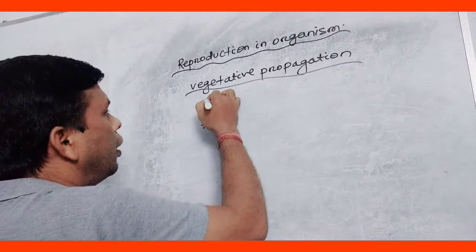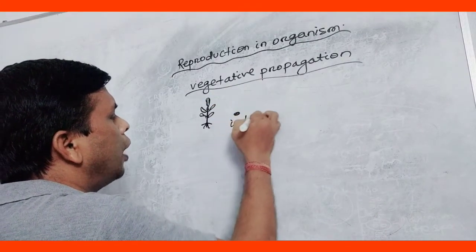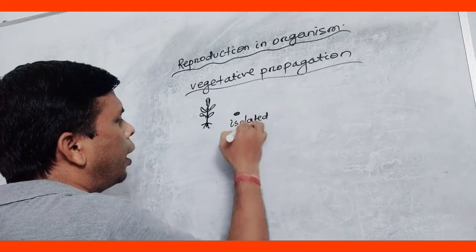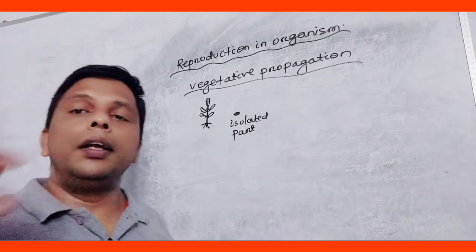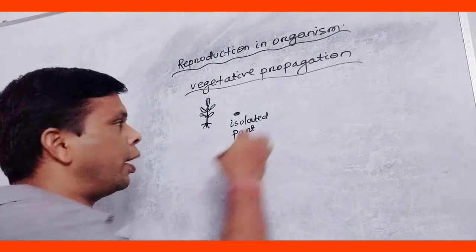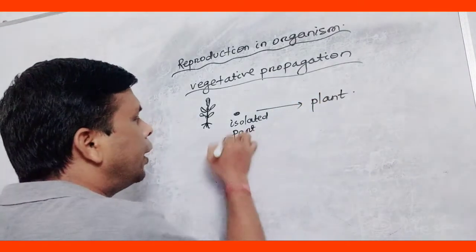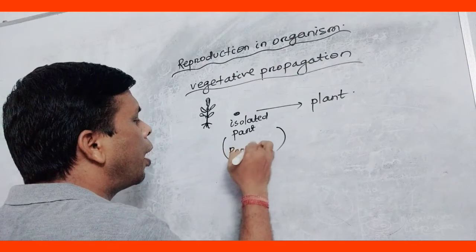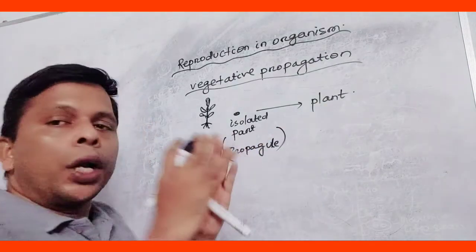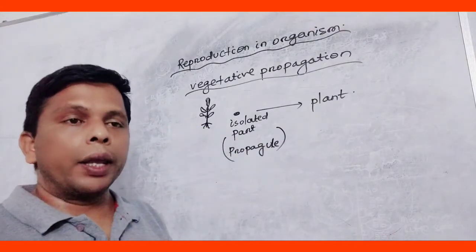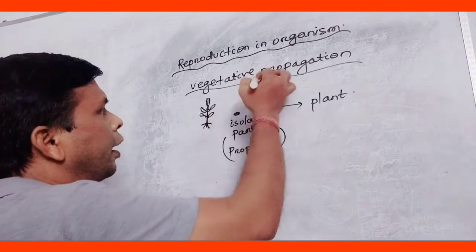When a part of the plant is isolated, suppose this is one of the isolated parts, and it is able to produce another plant, then it is called a propagule, and the process of producing a plant from the propagule is called propagation.